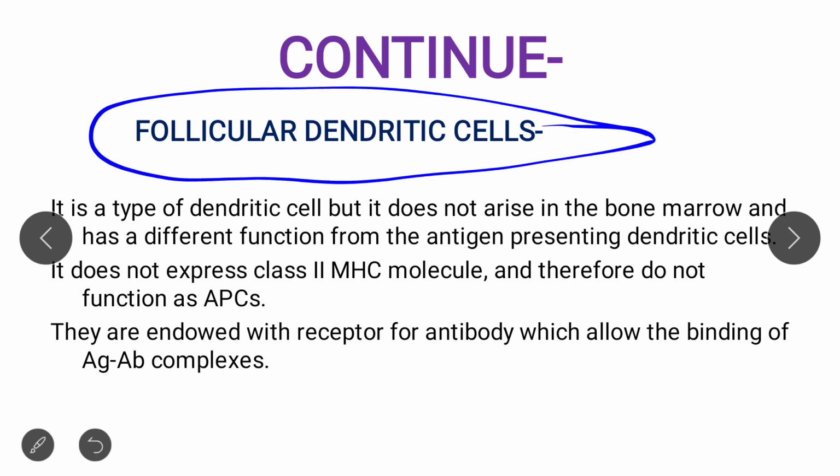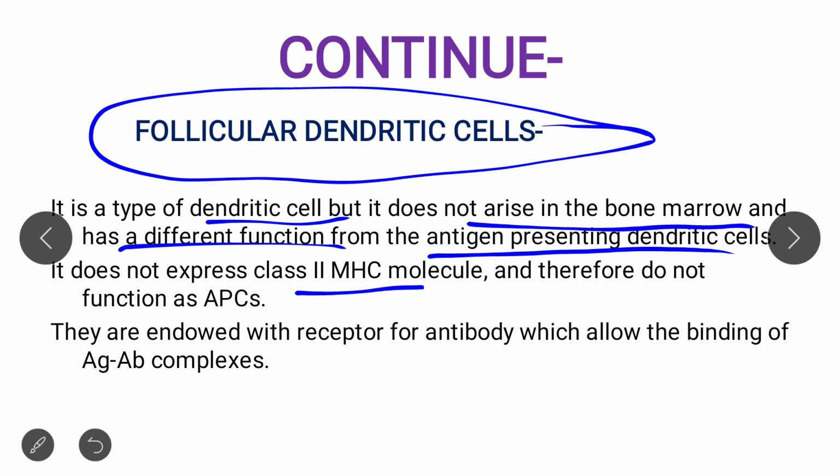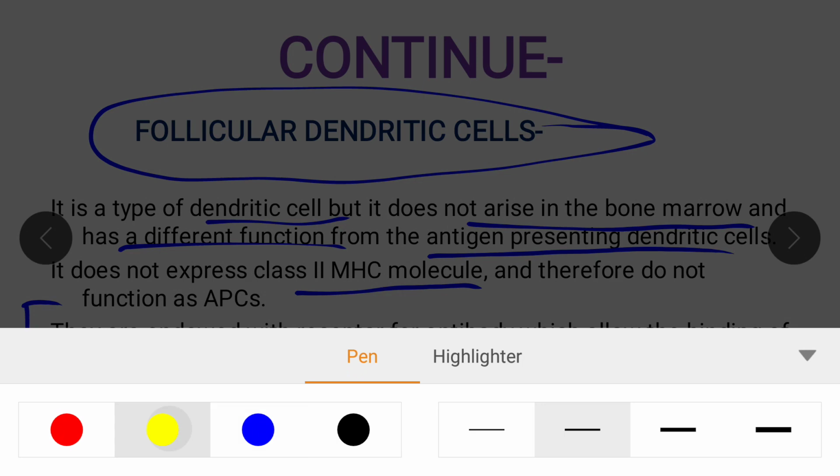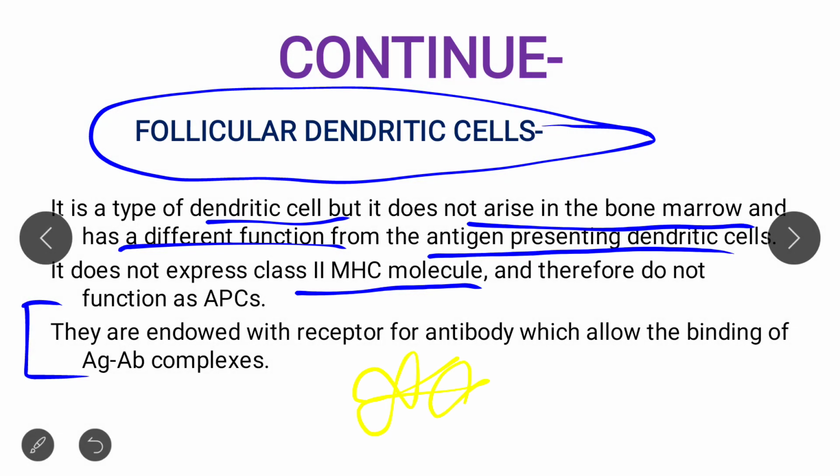Now we read out this slide: it is a type of dendritic cell but not a dendritic cell, and it does not arise in bone marrow. As I already told you, it arises in the mesenchymal part, that is, it is mesenchymal in origin and has a different function from the APC. It has a function in germinal center reaction. It does not express class 2 MHC molecule, and the main important function of follicular dendritic cell is here.